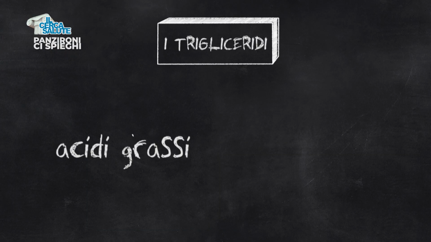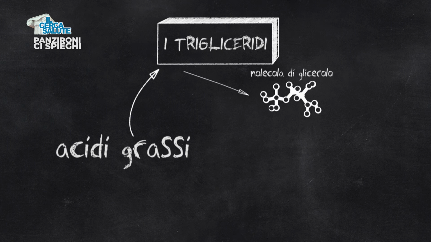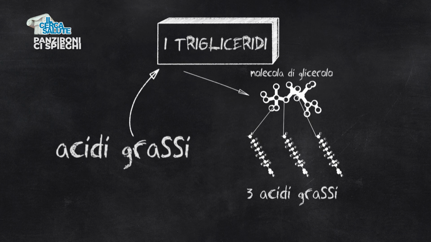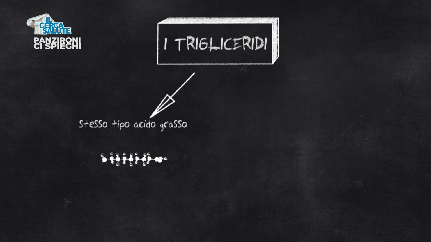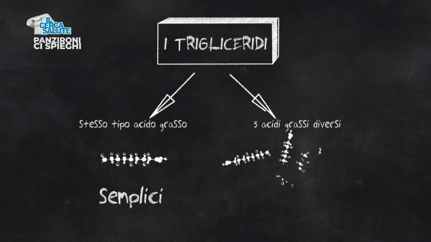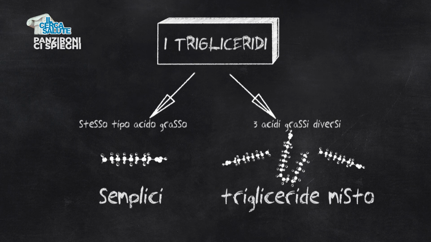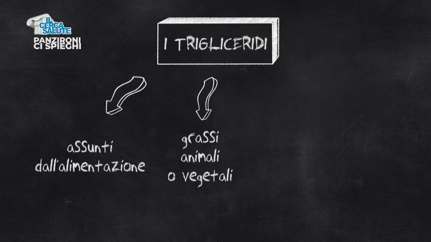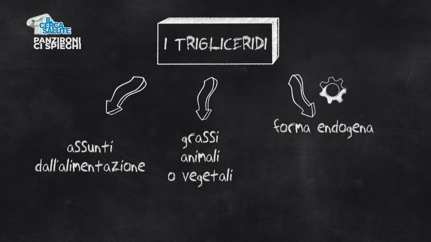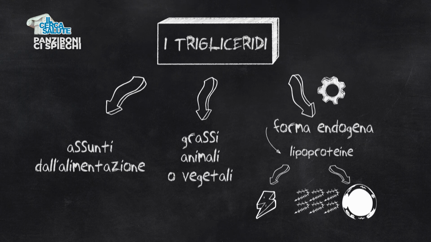Fatty acids are naturally occurring in the form of triglycerides, which is a lipid composed of a glycerol molecule to which 3 fatty acids are bound. Triglycerides can be composed of the same type of fatty acid and thus are called simple, or by 3 different fatty acids, and so are called mixed triglycerides. Triglycerides can be taken in from the diet, from animal or vegetable fats, or be produced endogenously and then travel in the blood within lipoproteins, and then be used for energy or accumulated within adipocyte cells.